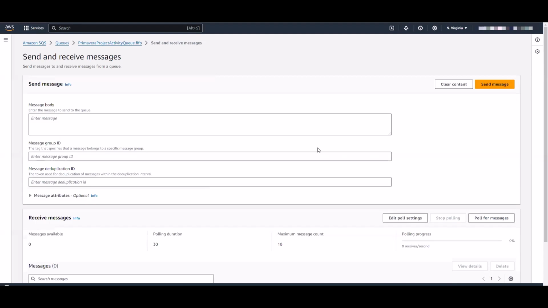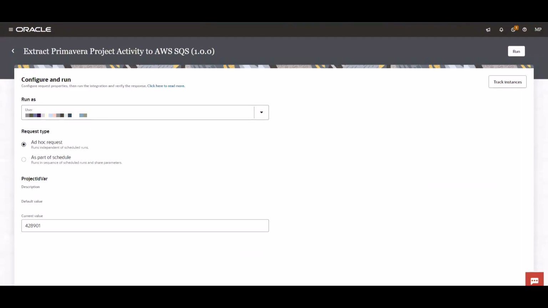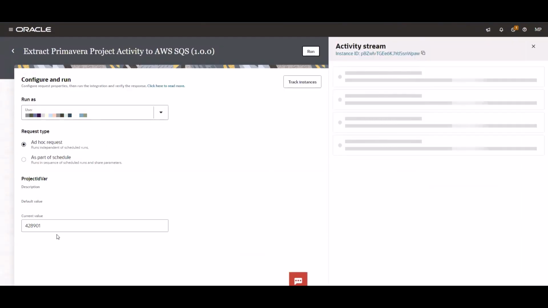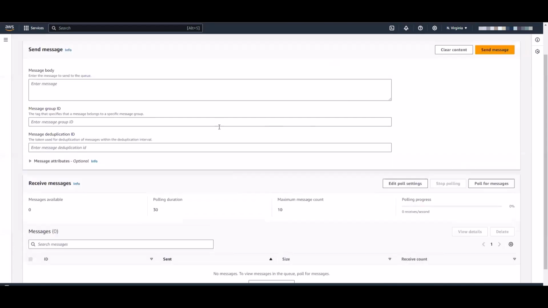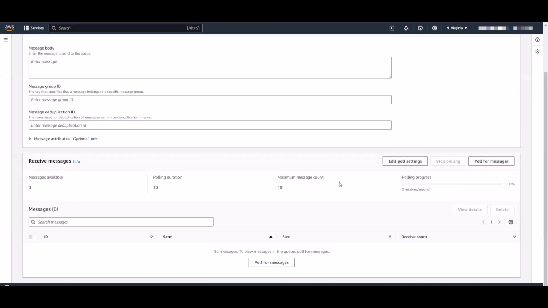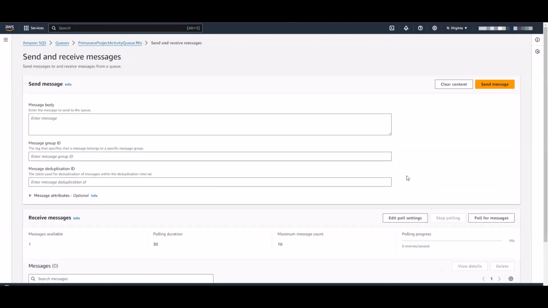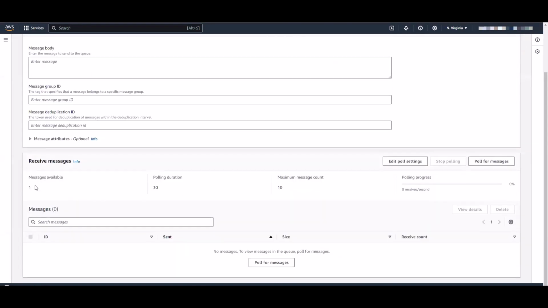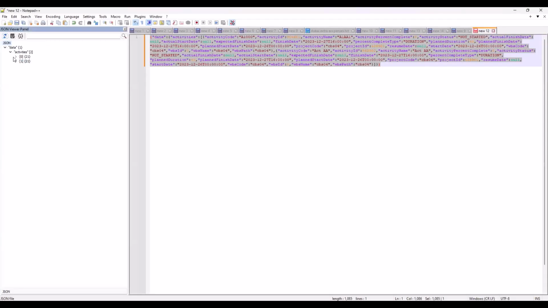Let me click send receive message. I see there are no messages available over here. So let me go ahead and execute the integration. I've given the project ID as an input here. I can see the message successfully executed. Let us now go inside the SQS and check whether we have any messages available here. I will click send receive message. I can see one message is available over here. Let me poll this message and take the content of this message, and it has two activities.